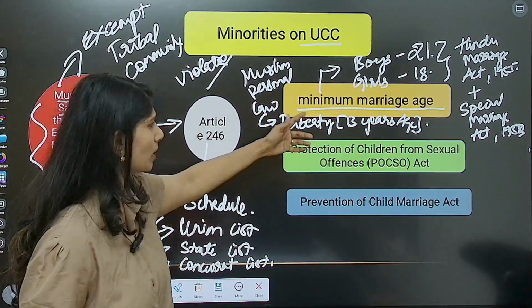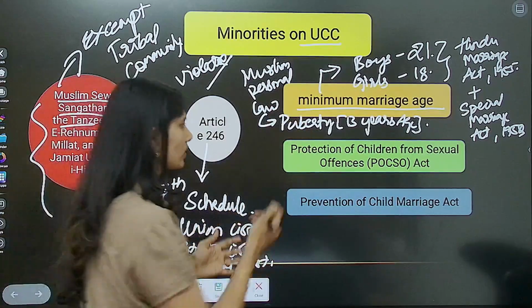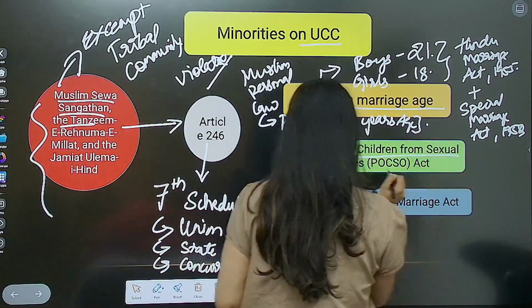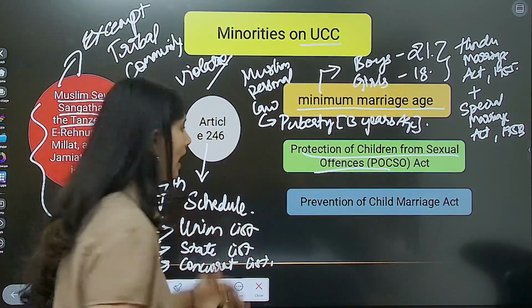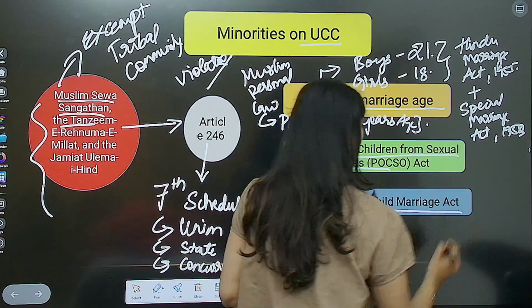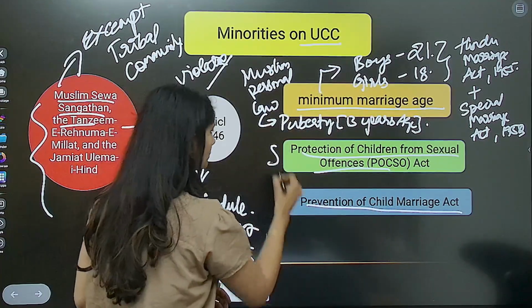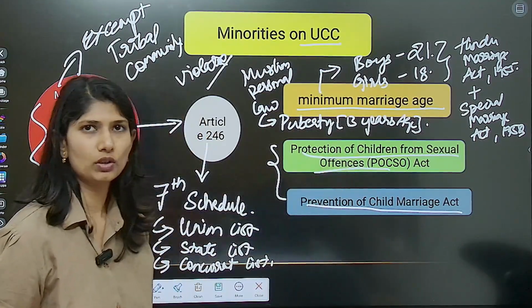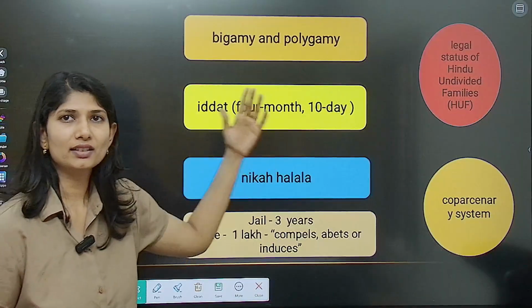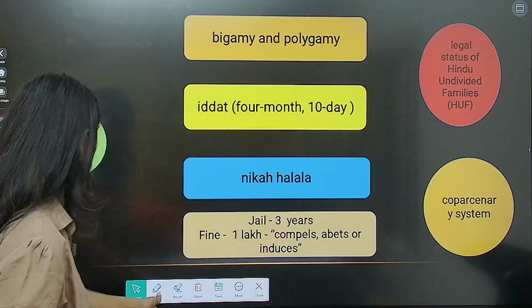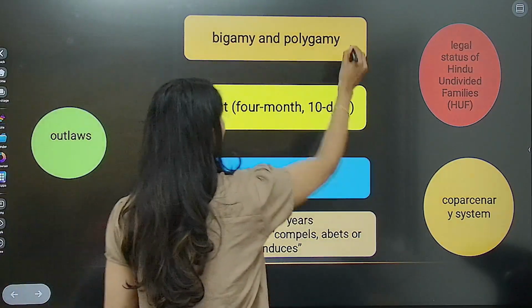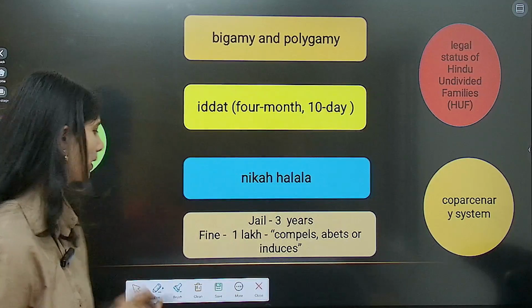Alongside that, this comes in contradiction with multiple things. What are those? For example, the Protection of Children from Sexual Offences Act, where engaging in sexual activity with a minor is a criminal offense, and also the Prevention of Child Marriage Act. So this law comes in contradiction with these two also. These are the things that are considered outlawed, which means they cannot be practiced anymore. For example, bigamy and polygamy. You can't marry more than one person.